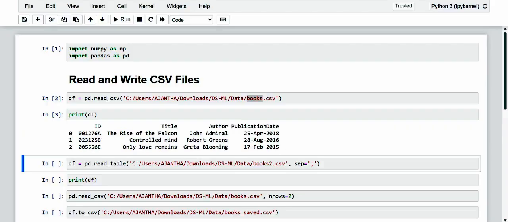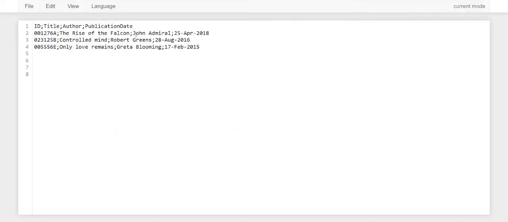Here I made book2.csv, which is still a CSV format but uses a semicolon instead of a comma as the separator character. You are able to see the same data here, separated with a semicolon.